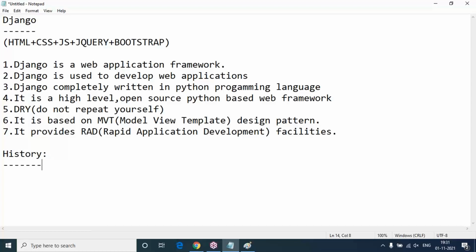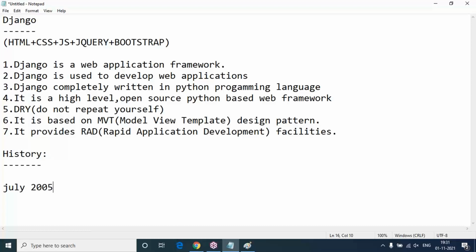I need not repeat, but I'm giving basic information. It was publicly released under the BSD license in July 2005.